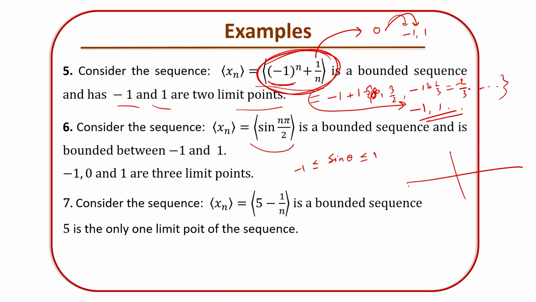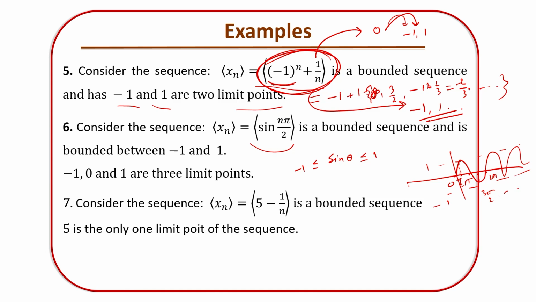As you can see here, this is the sine theta, and this is 1 and minus 1, and this is 0, this is pi, this is 2 pi, this is pi by 2, and this is 3 pi by 2 and so on. So sin n pi by 2 is a particular case of this sine theta.